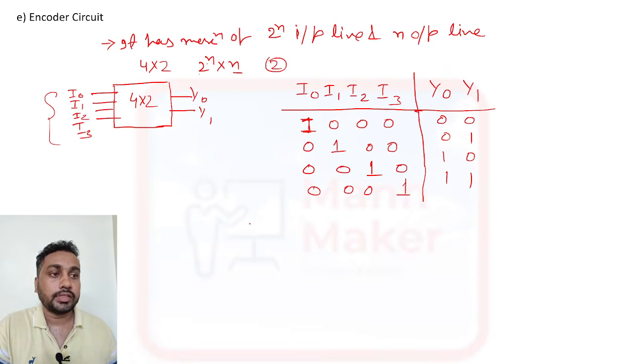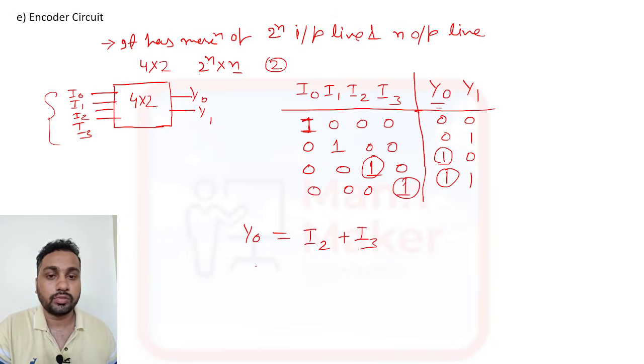If you see the expression, for Y0 you need to write the expression. Y0 is high when it will be 1 here and 1 here. So Y0 is 1 when I2 is high and I3 is high. So you need to write I2 plus I3. This is the expression for Y0.